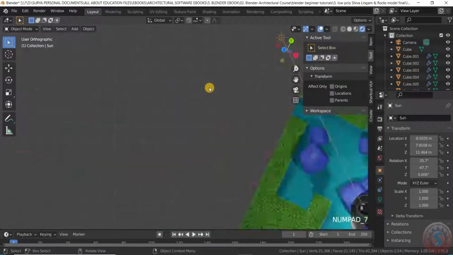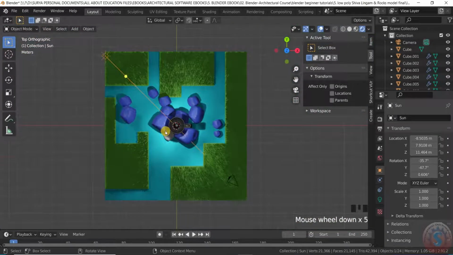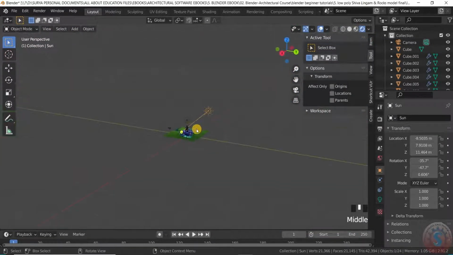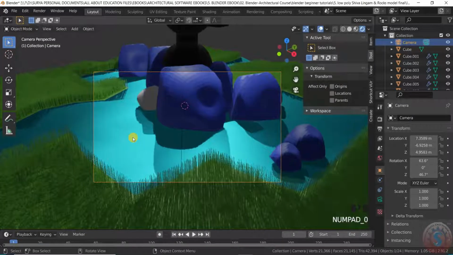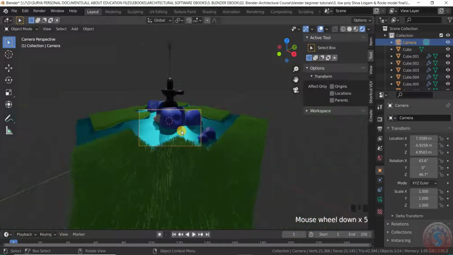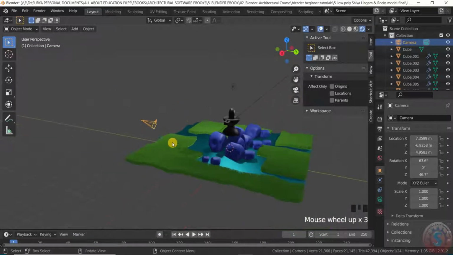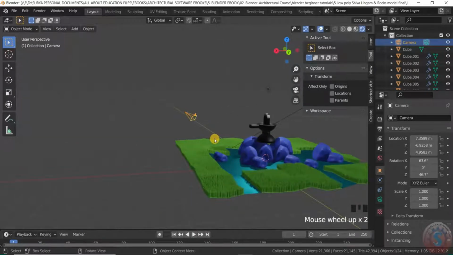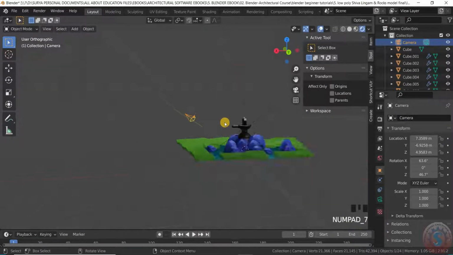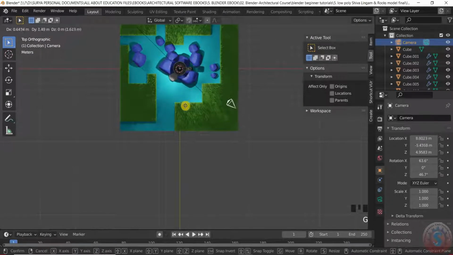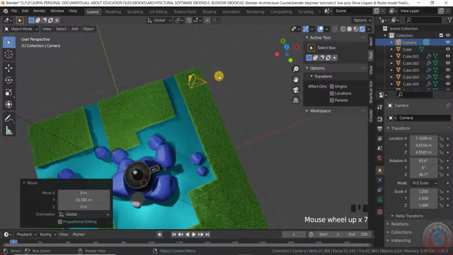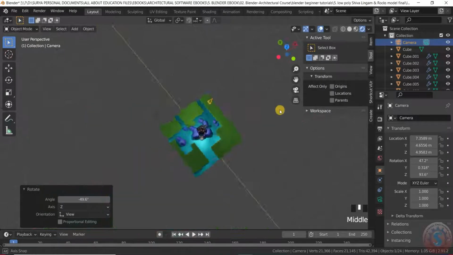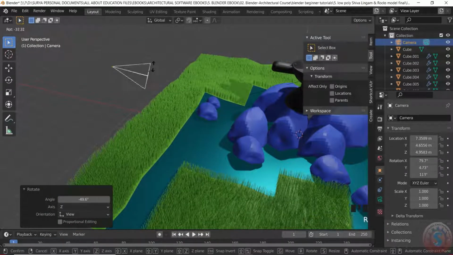It is looking good. Pressing on the 7 key on the top, you can observe. And pressing on the camera and pressing the 0 key, you can observe the rendering. By pressing on object mode and pressing 0 again, I want to place this camera with G and the X. On the y-axis I want to rotate this like this. Again I want to rotate like this.